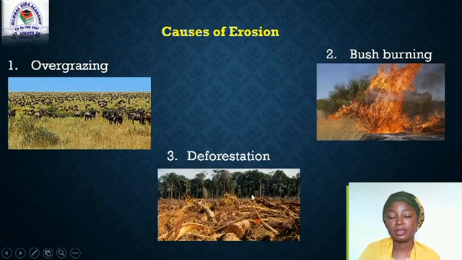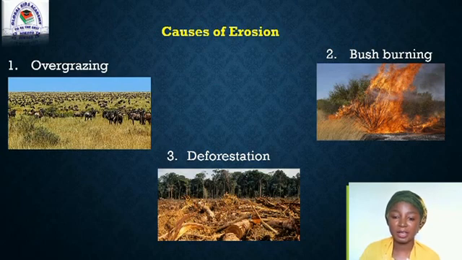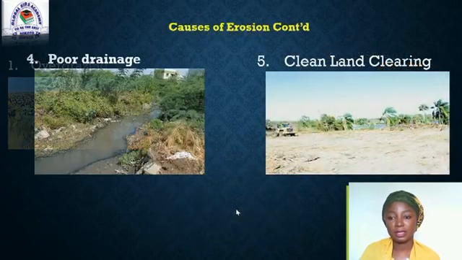The third one is deforestation. This is the cutting down of trees without replacing them. As these trees are being cut down, the velocity at which wind is able to pick up soil increases. The trees are meant to serve as windbreakers, and when they are not there, erosion can easily take place.